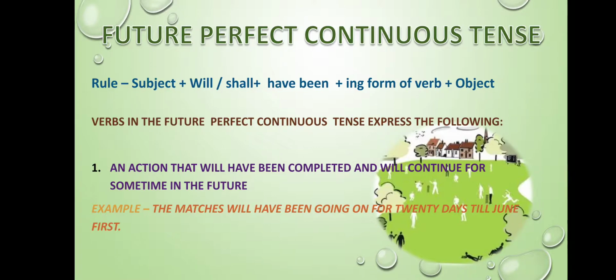Means the action will have started in the future and it will continue for some span and then will come to an end. The IPL matches will have been going on for 20 days till June 1st. This is the example for the same.